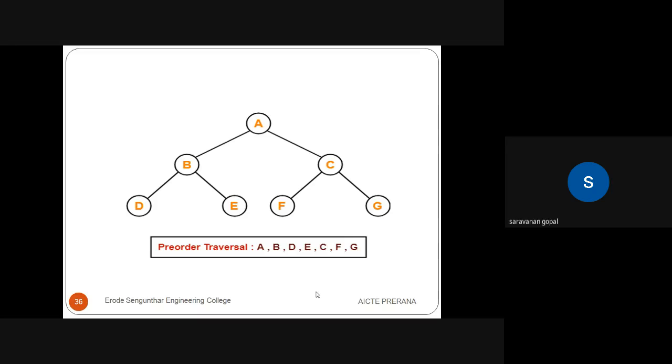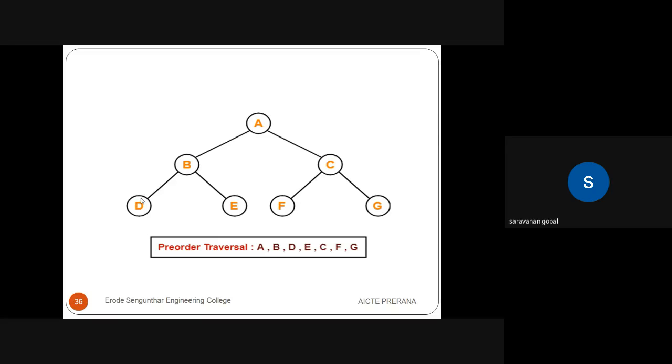So first visit the root node. A is already visited, then come to the left side. In the left side, the root node is B. So first of all, B is visited. So that's what we are saying: A, then B. After B, we go for the left side. The left side is D. So what is our algorithm procedure? We visit the root node, then go for the left side.